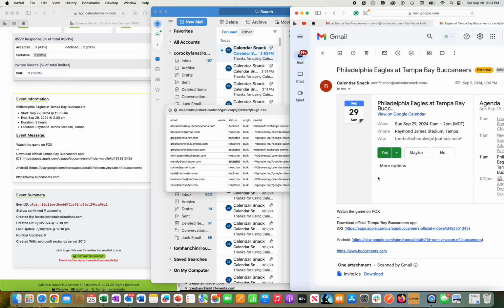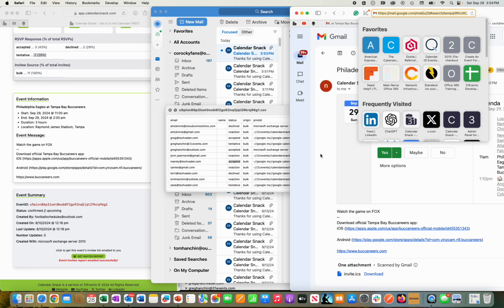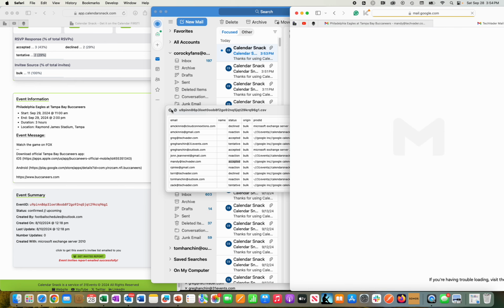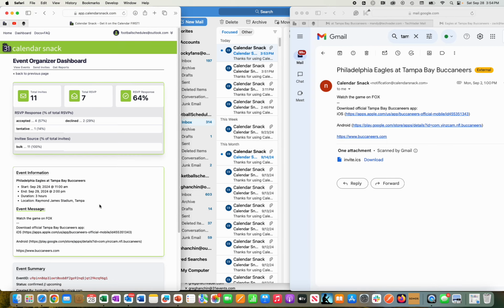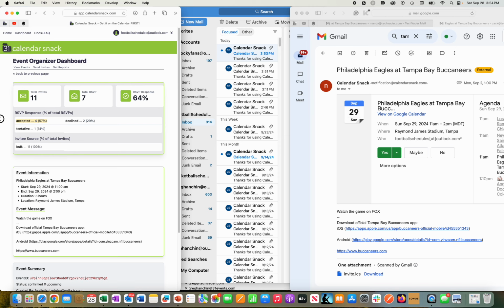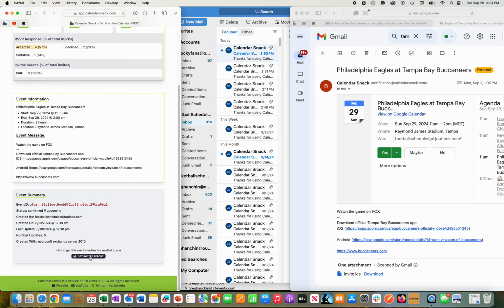So I can go back here and say yes to Zach, and hit refresh here. It's going to talk back to the bucket at S3. I'm going to refresh this over here. You'll see an update here, and now it says 4 have accepted. I'll go ahead and validate that.